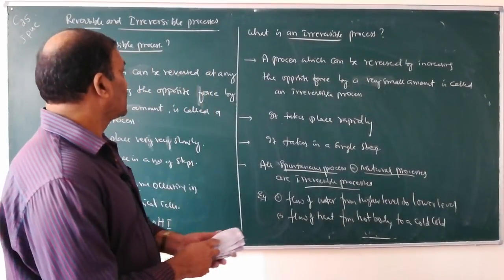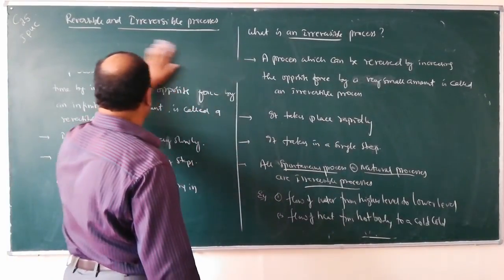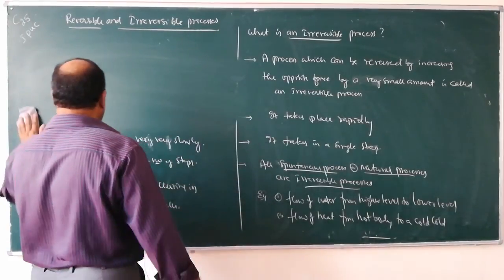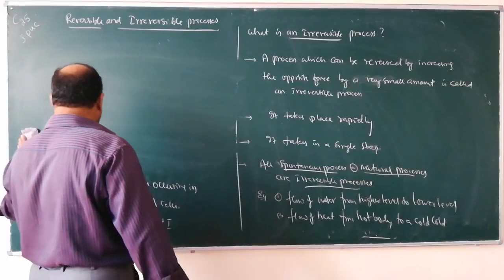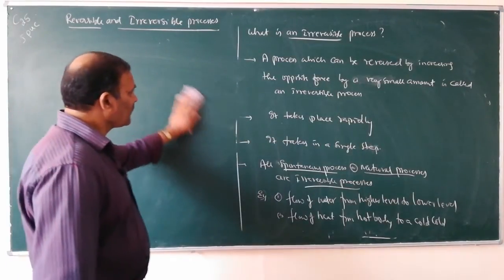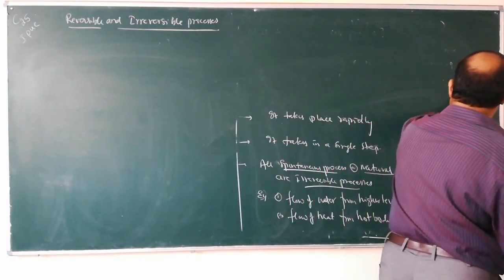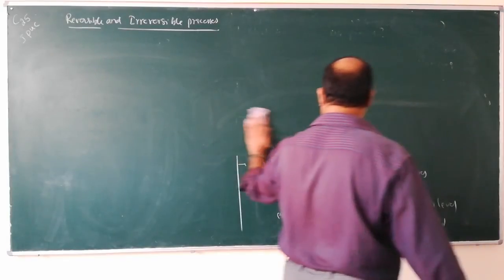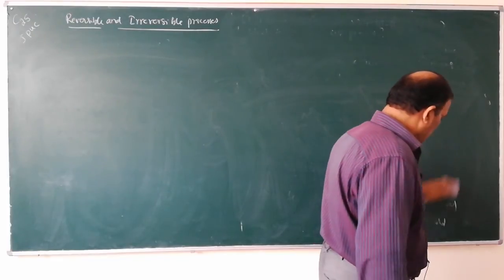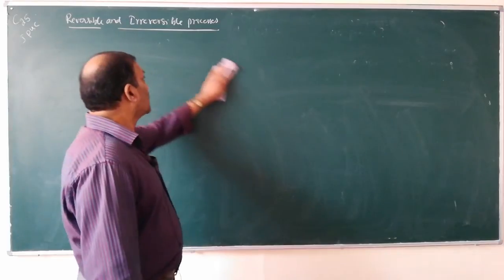So this is the meaning of reversible and irreversible processes. A process which can be reversed, which takes place very slowly, in a number of steps, is a reversible process, and the opposite is an irreversible process, which cannot be reversed, takes place rapidly, and takes place in a single step.